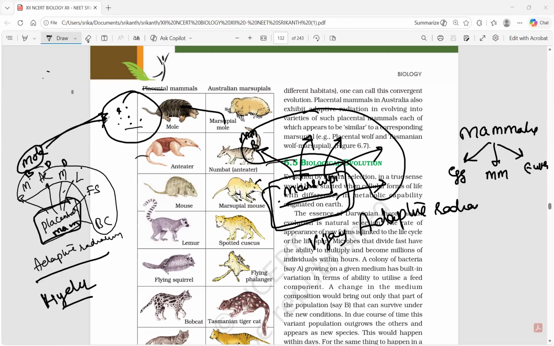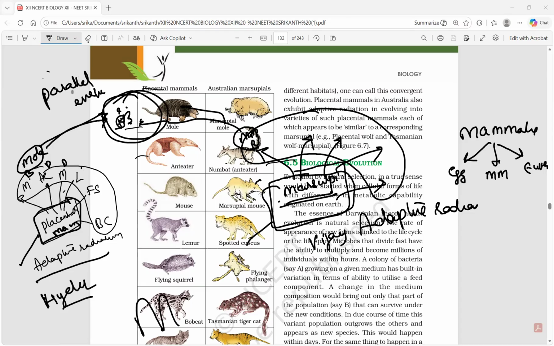The mole reached Bangalore and our marsupial mole also reached Bangalore. This phenomenon is called parallel evolution. So adaptive radiation in one group and adaptive radiation in another group. These two groups reach one place, so we can say parallel evolution.